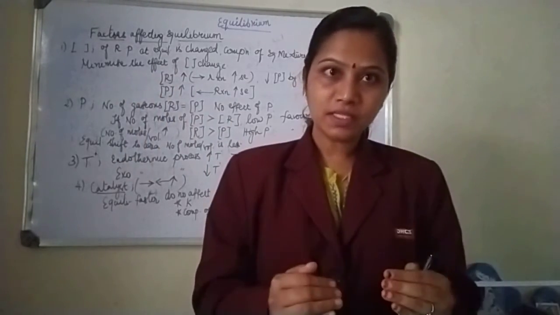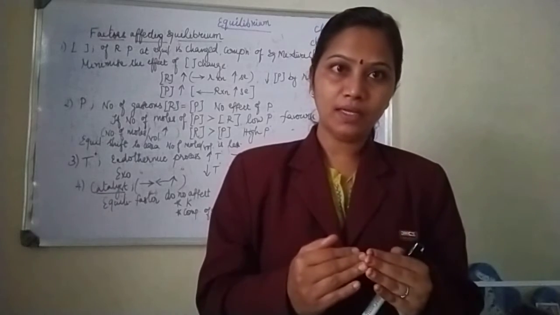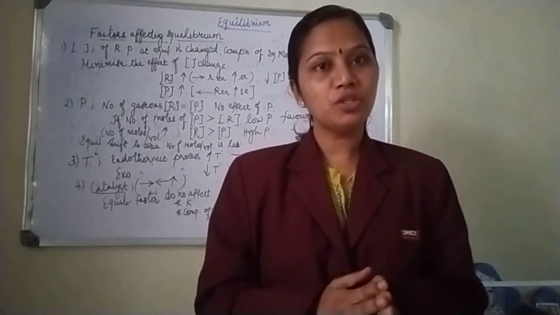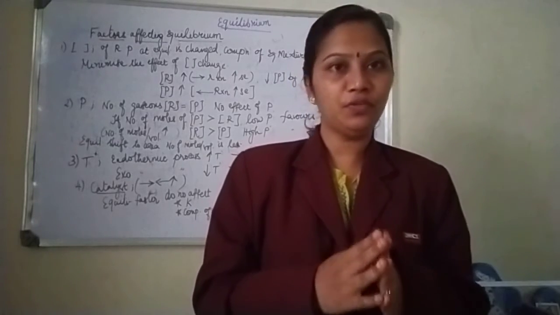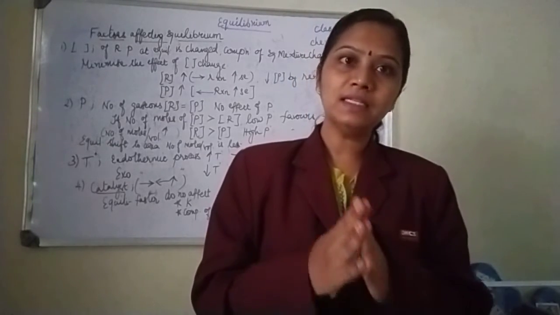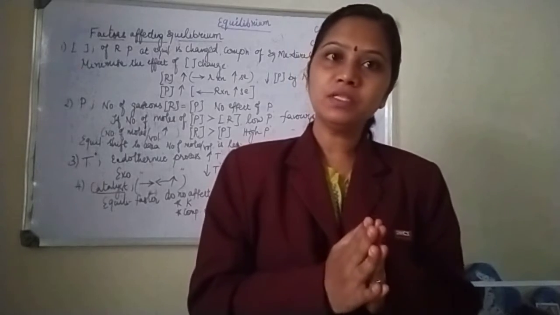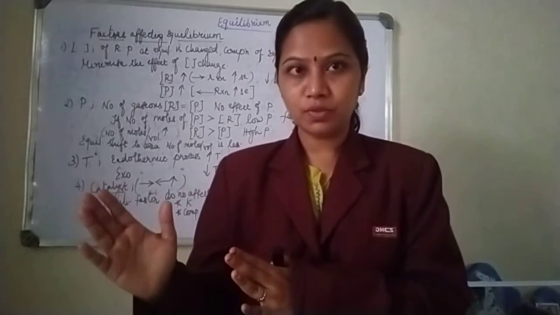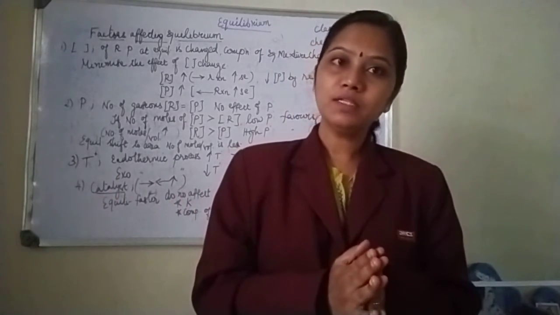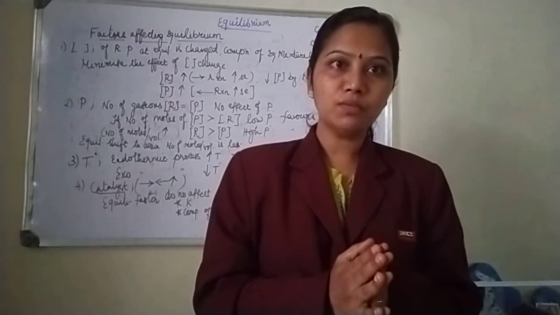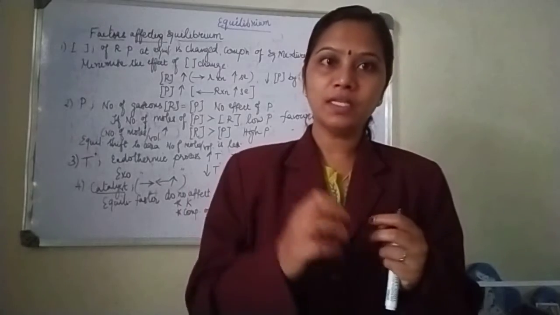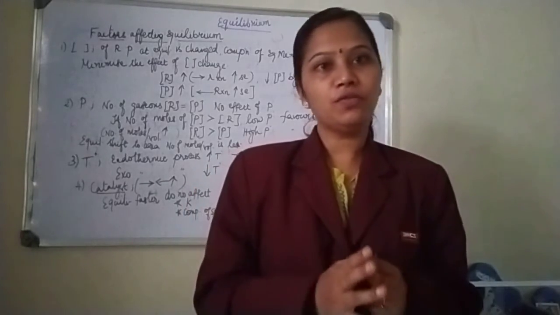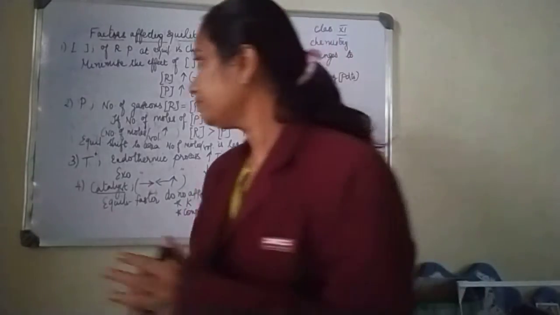If the concentration of reactant and product is changed, then the composition of the equilibrium mixture also changes in order to minimize the effect of the increase in reactant or product. If reactant concentration is more, forward reaction proceeds. If the concentration of product is more, then backward reaction proceeds. If you remove the products formed, then also the forward reaction proceeds.